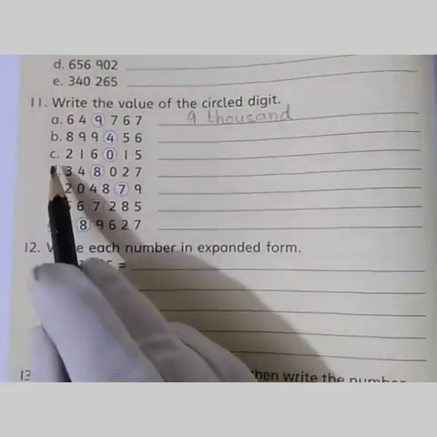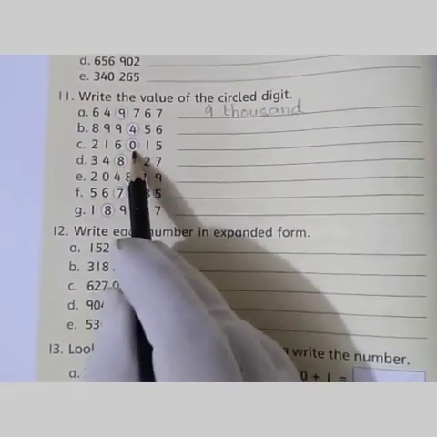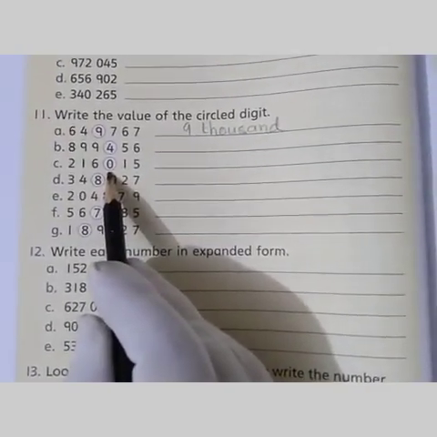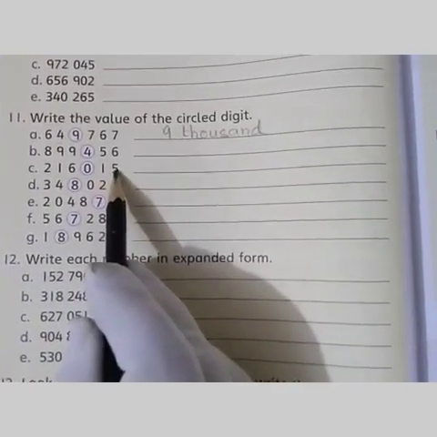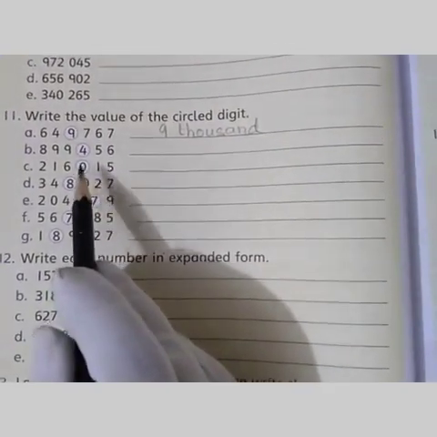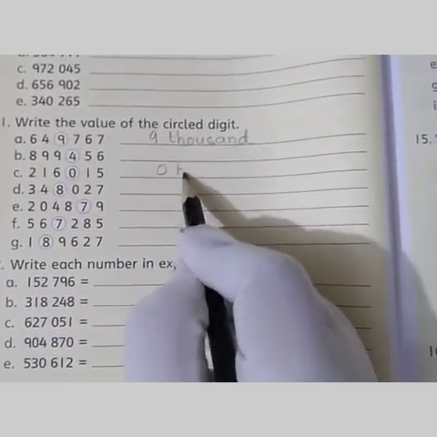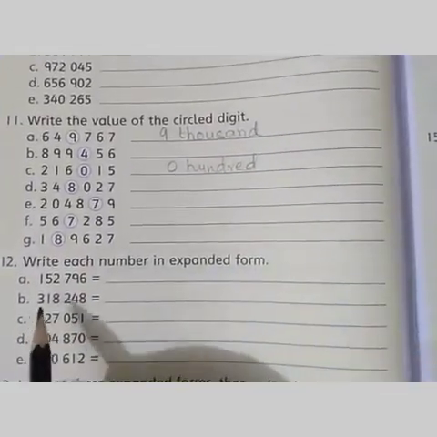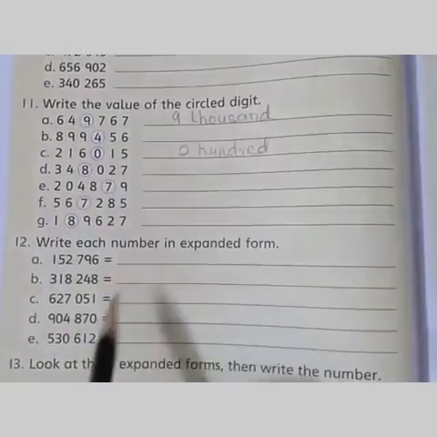Now, part C, 2,16,015. The circled digit is 0 and the place value of the circled digit is ones, tens and hundreds. It is 100. It is 0, 100. In this way, complete question number 11 with the help of these examples.